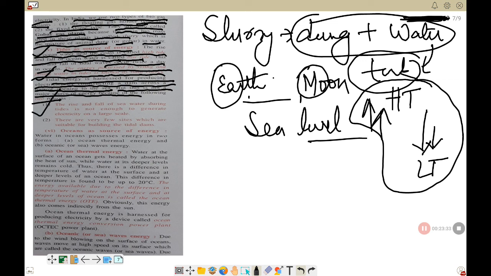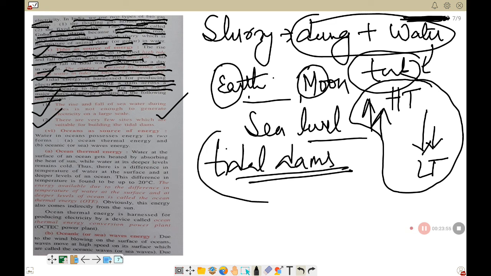Number one is the rise and fall of seawater during tide is not enough to generate electricity on a large scale. Large scale electricity cannot be generated. Number two, there are very few sites where it is suitable to build the tidal dam. So it is not possible to have tidal dams everywhere. Very limited places are there where you can have tidal dams. Okay, so that is your number 5, tides as a source of energy.